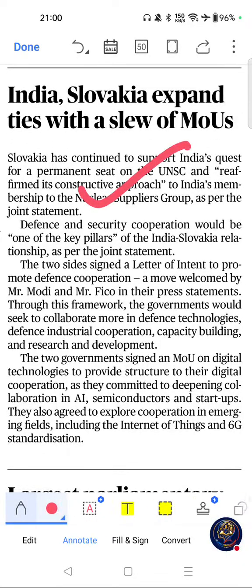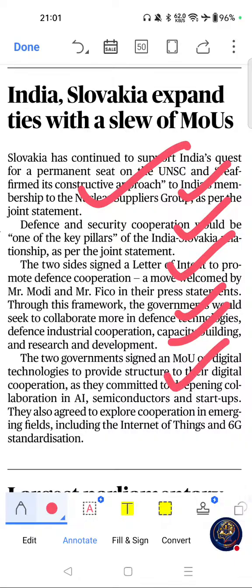India Slovakia expand ties with a slew of MOUs. If you see the importance of this article, this one is directly related to India's foreign policy. NSG membership remains an important UPSC topic, and emerging technologies cooperation is increasingly significant. Questions have appeared on UNSC reform, NSG, and Indo-Europe relations. Please go through this one.